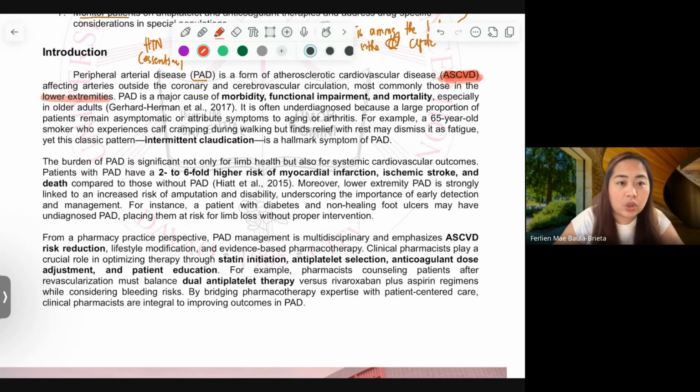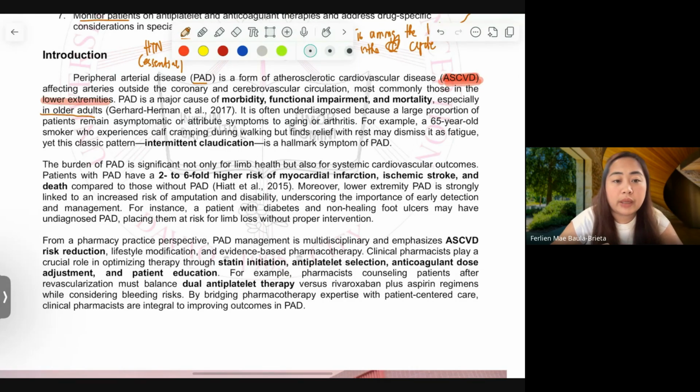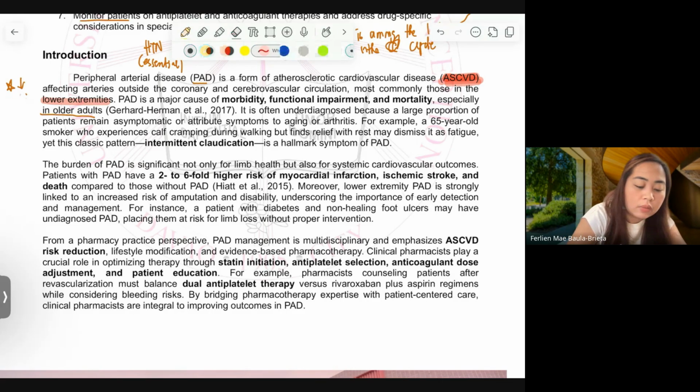So PAD is a major cause of morbidity, functional impairment, and mortality, especially for those who are adult. Study says PAD is one of the highest causes of death among elderly, especially because they have less movements, less walking, more on lying down.